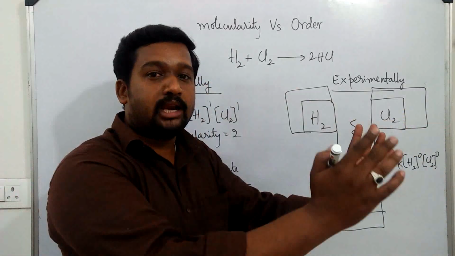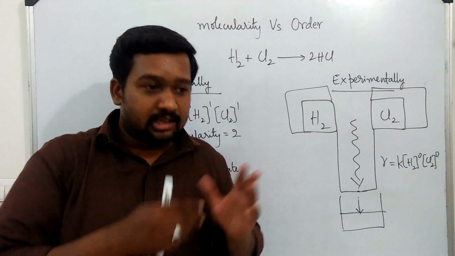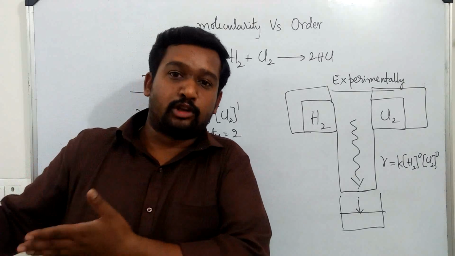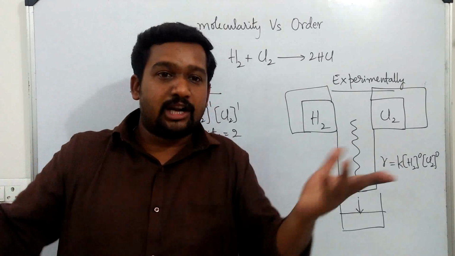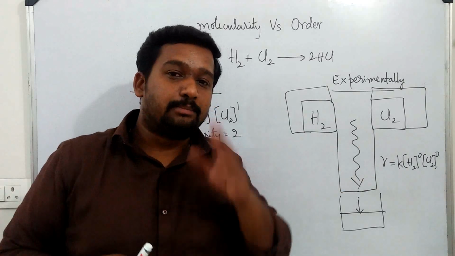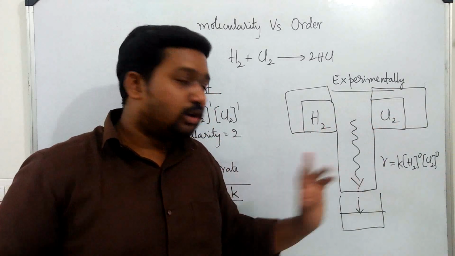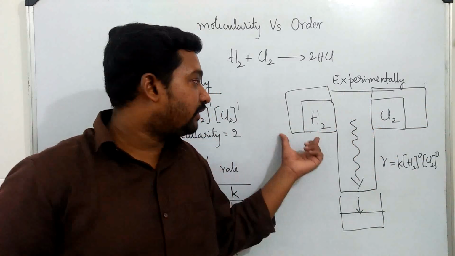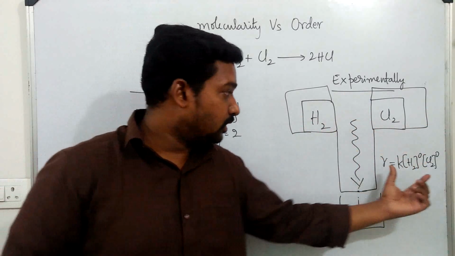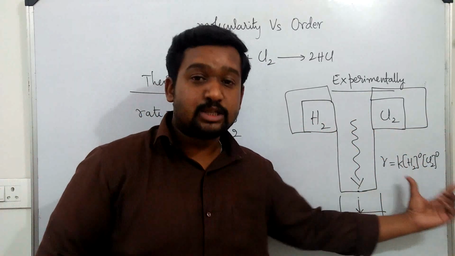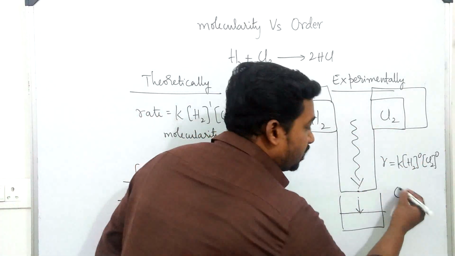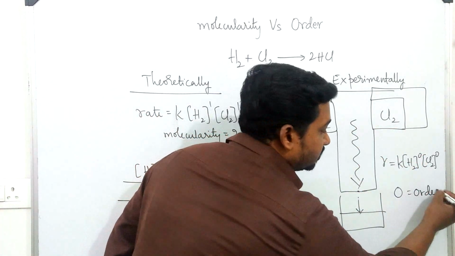It is very similar to the queue and counter. Suppose there is only one counter issuing the tickets. If there is a queue before that, then it does not depend how many are standing in the queue. It depends on how many counters are there. Similarly, it depends on the amount of light falling, not on the amount of H2 or Cl2. So the sum of the powers of these two reactants now is 0, which is the order of reaction.